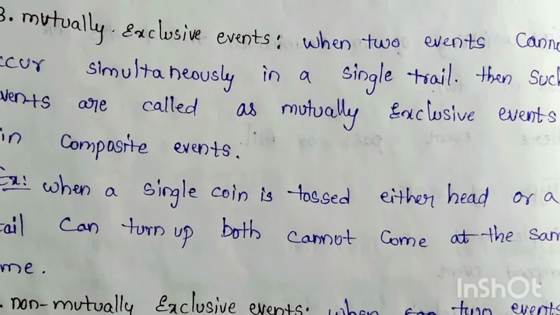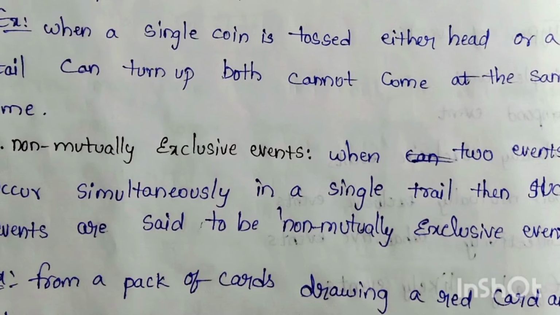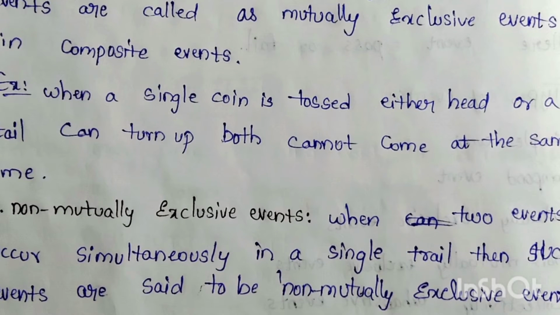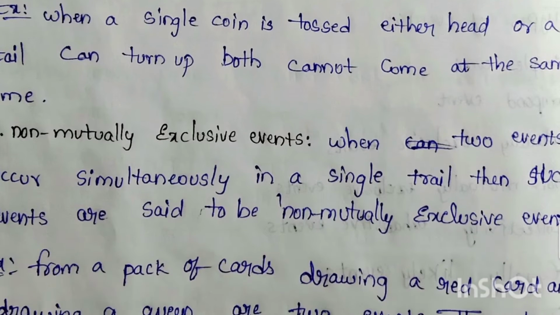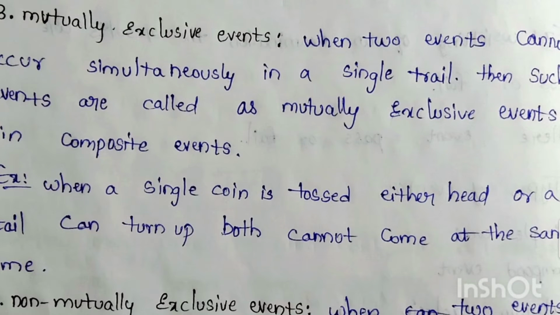Okay, mutually exclusive events. When two events cannot occur simultaneously in a single trial, then such events are called mutually exclusive events. When a single coin is tossed, either a head or a tail can turn up. Both cannot come at the same time. So one stops the other. So this type of events are called mutually exclusive events.